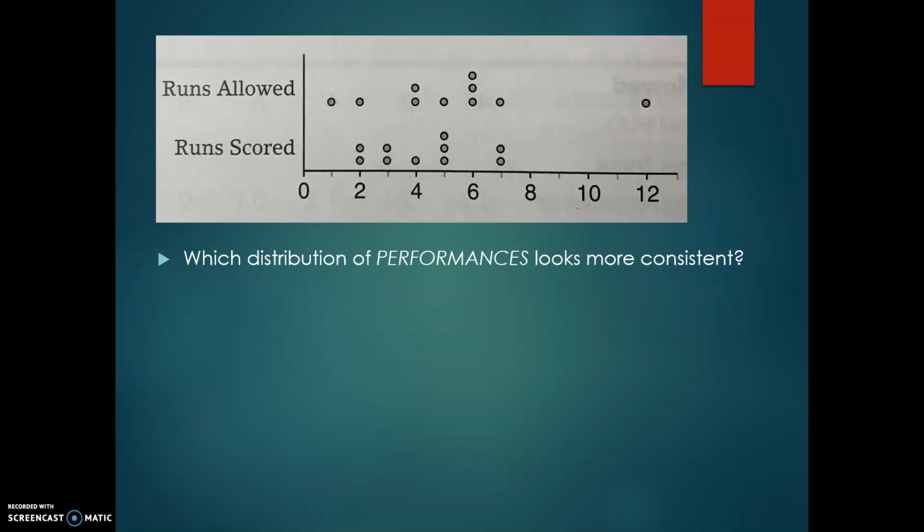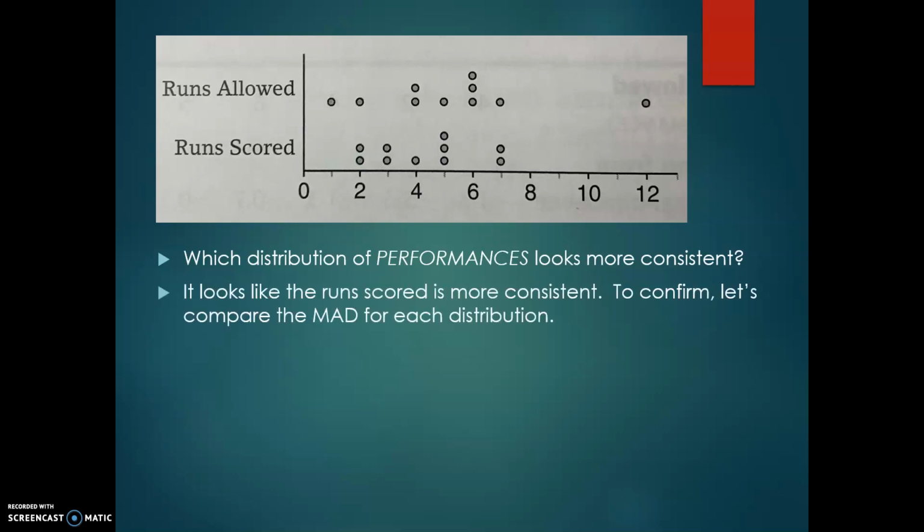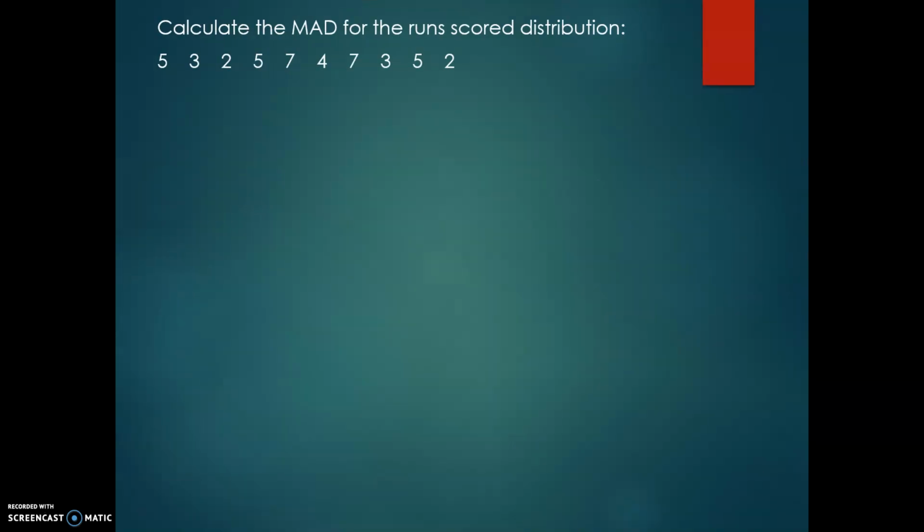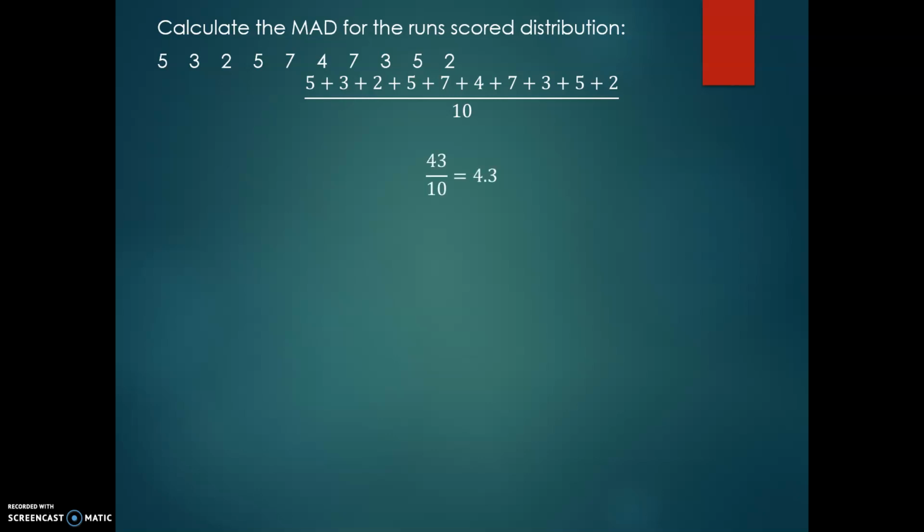So we're going to have to go through that same exact process that we just did. We start off with the runs that they scored: 5, 3, 2, 5, 7, 4, 7, 3, 5, 2. The first thing we have to do is find what their mean is. So we add them all up and divide by 10. If you add those all up, you get 43. You divide by 10 and you get 4.3.